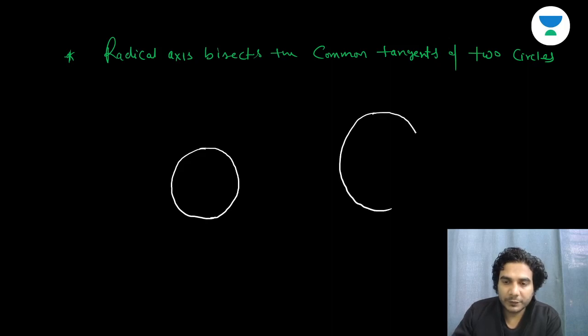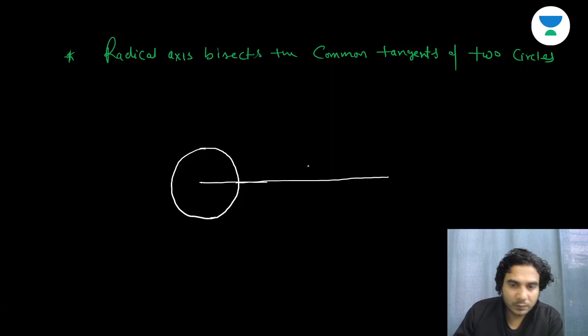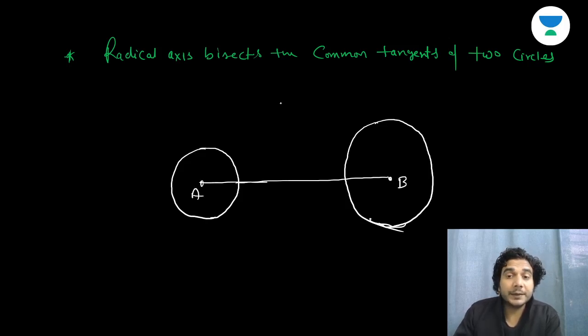I'll show you one diagram which is very important. This is A and this is B. These are the centers. Now have a look at this diagram. If I draw a direct common tangent, this is a direct common tangent, and this is also a direct common tangent.